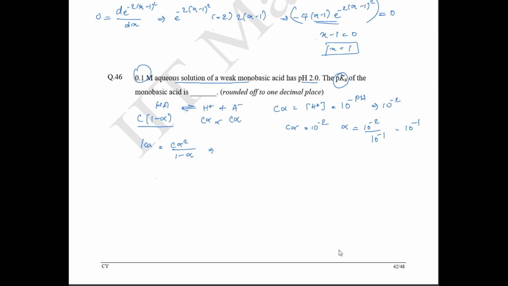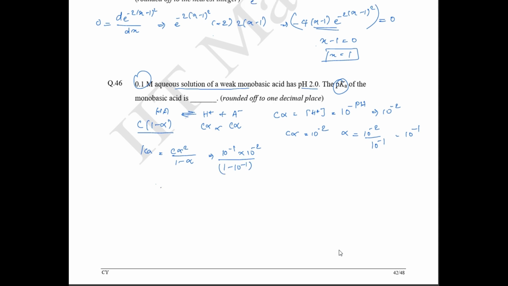Okay, so now what happens? Substituting the values, this is going to be 10 power minus 1 into 10 power minus 2 divided by 1 minus 10 power minus 1. Okay, so how else can we rewrite this? This can be written as 0.1 into 10 power minus 2 by 1 minus 0.1. This can again be written as 0.1 by 0.9 into 10 power minus 2. So this is going to be equal to 1 by 9 into 10 power minus 2. This is your Ka value.